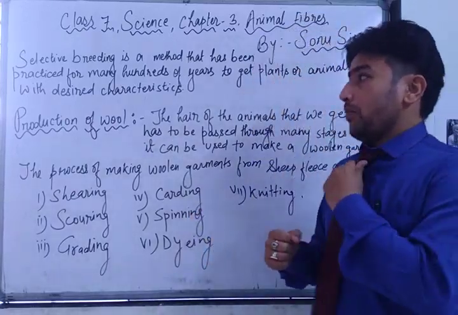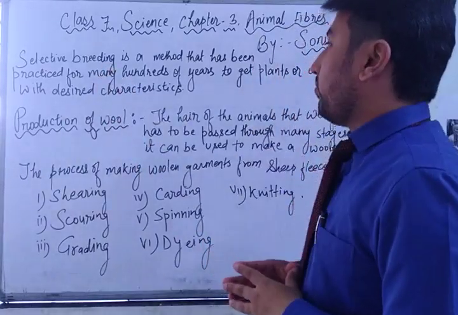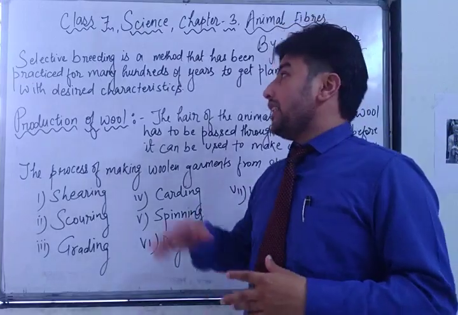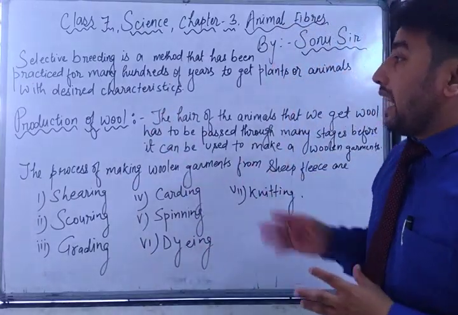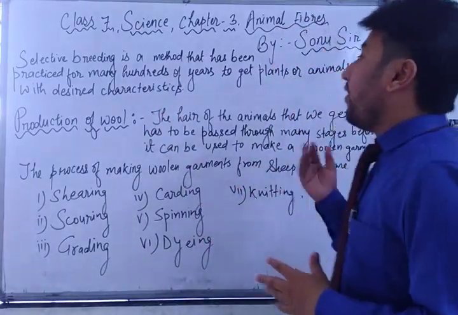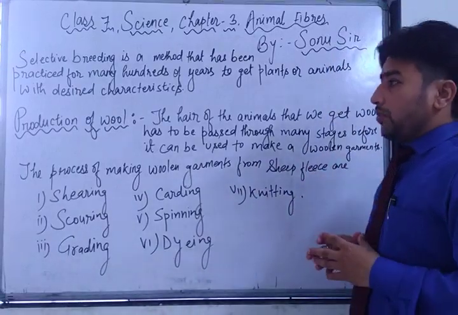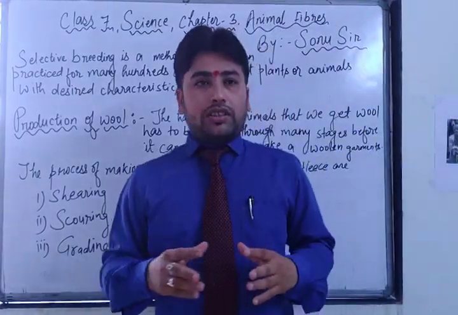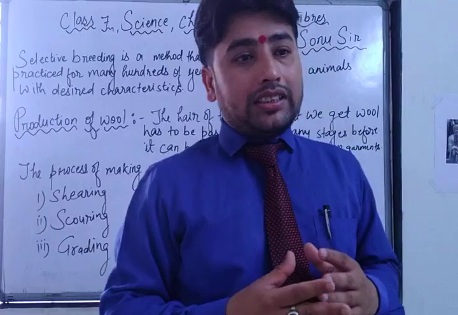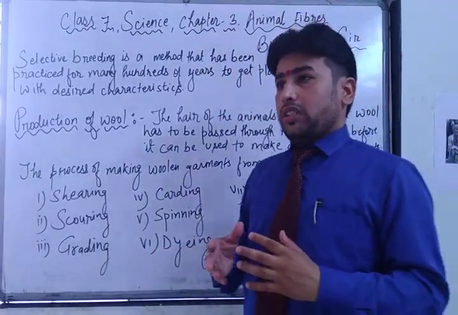Similarly, if I talk about selective breeding, what is selective breeding? Selective breeding is a method that has been practiced for many hundreds of years to get plants or animals with the desired characteristics. I talked to you about the brand. A brand doesn't become one at once.